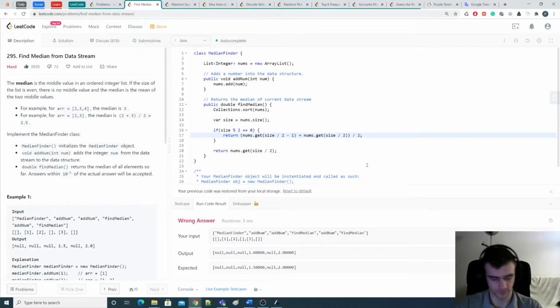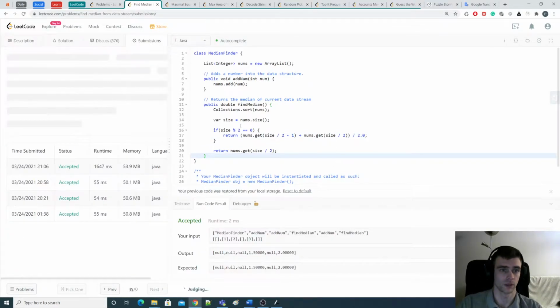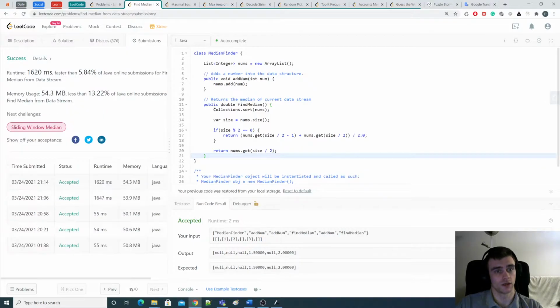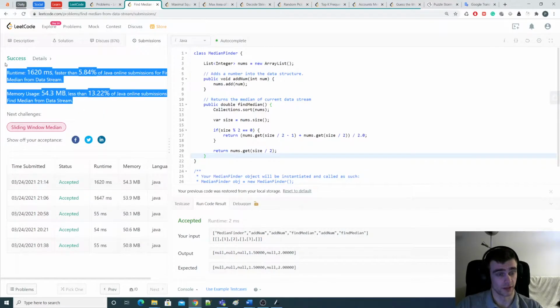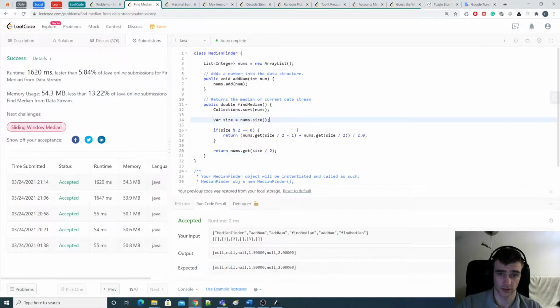Oh, so this is the issue. Let's run it. Okay, so we got it. It seems like LeetCode is accepting it. It's 1.5 seconds, so probably that's not acceptable in a real-time scenario.